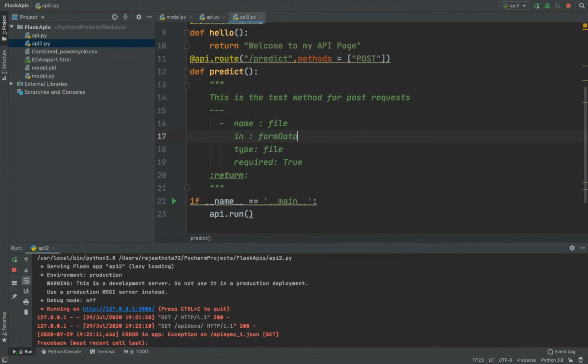Every data which we are giving as an input as a value set will be taken as form data. So that is the line you need to edit. Remaining things are right.